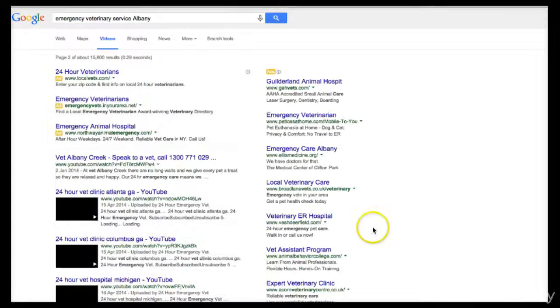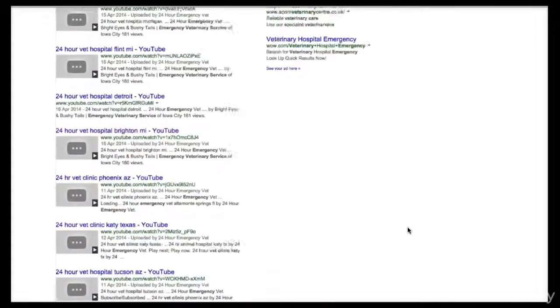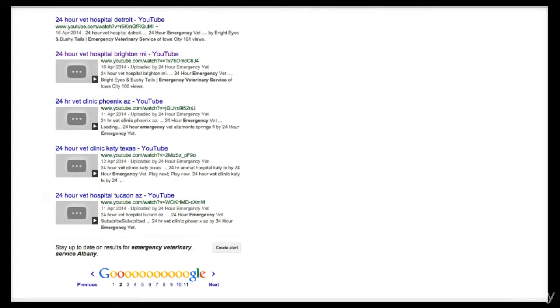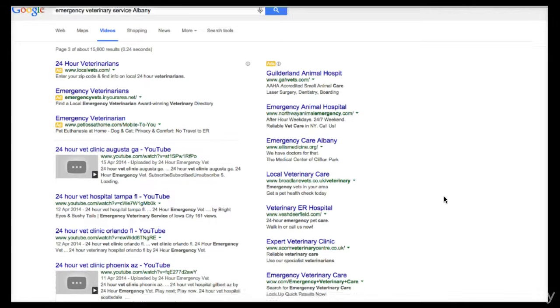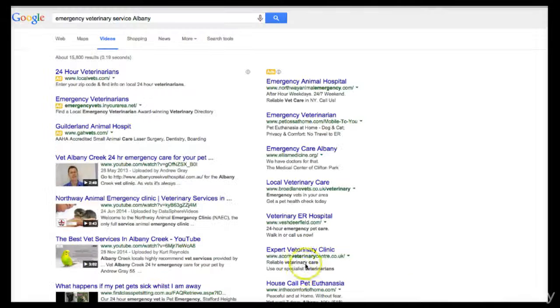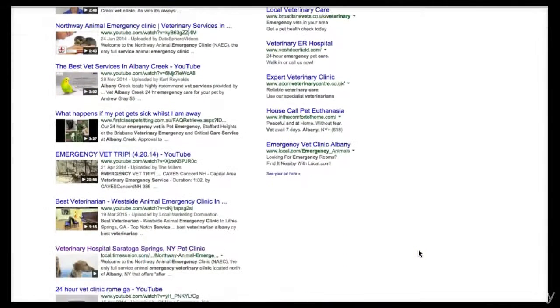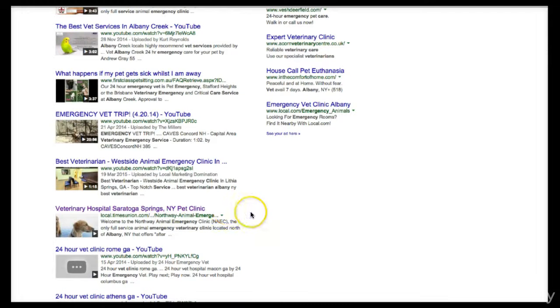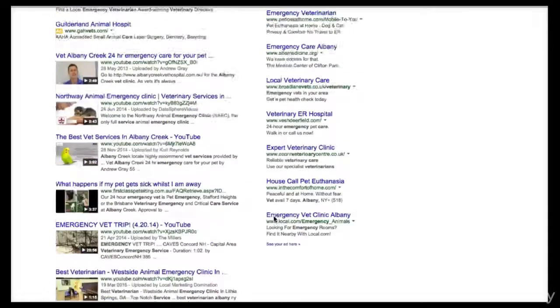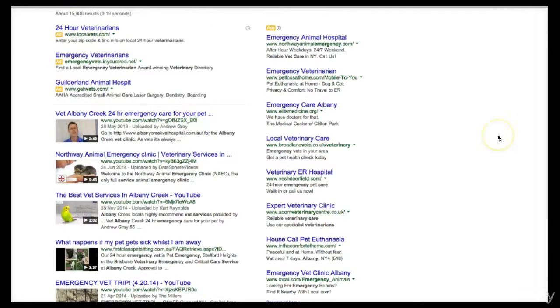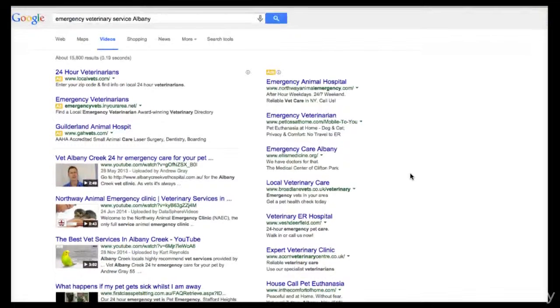Let's have a look. Page 2, and we're getting some videos there. I don't know why they're looking like that. It looks a bit strange, but maybe they're not showing up. And page 3. But really what I want to do is challenge myself, and challenge us. So we're going to go back to page 1, and page 1 means these are the best, most relevant results for that keyword term. These are the best results, which means these are the best SEO'd videos that the Google search engine can find. Also, pay attention here.